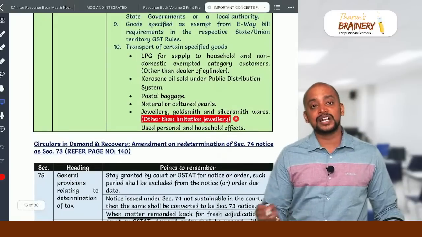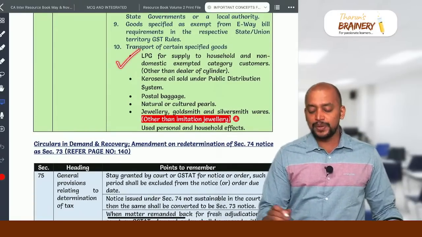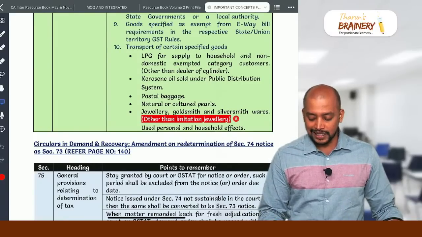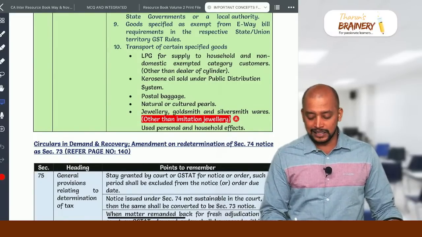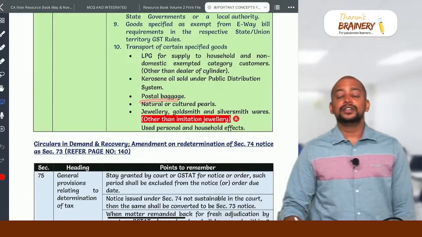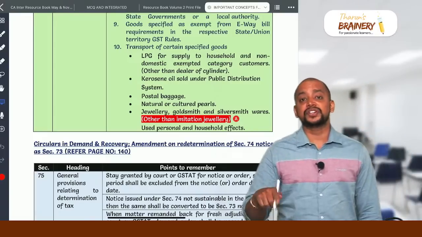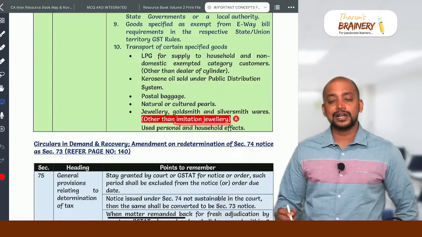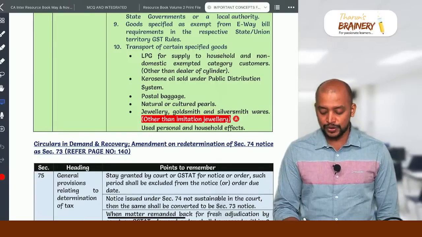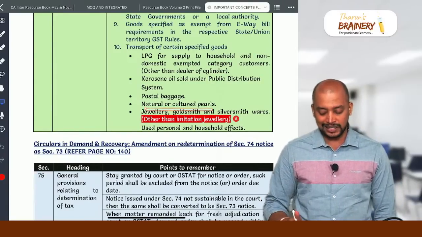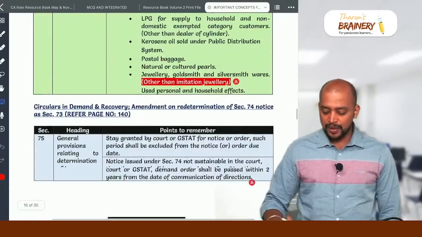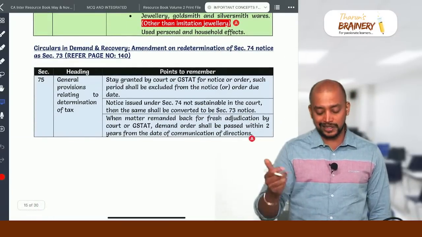And there is transportation of specified goods like LPG for non-domestic or exempted category customers other than dealers of cylinders, then kerosene oil sold under PDS, postal baggage, then jewelry other than artificial jewelry, that is, imitation jewelry requires EV bill. Other jewelry, precious stones, semi-precious stones, natural culture pearls, etc., and used personal or household effects also do not require EV bill. So maybe in an MCQ or a question they may test it.